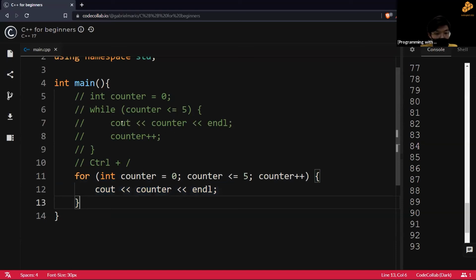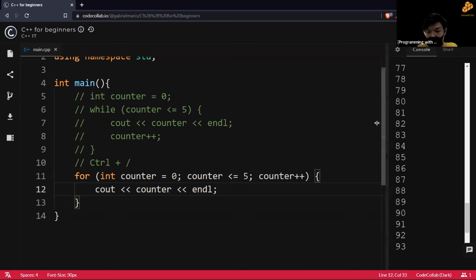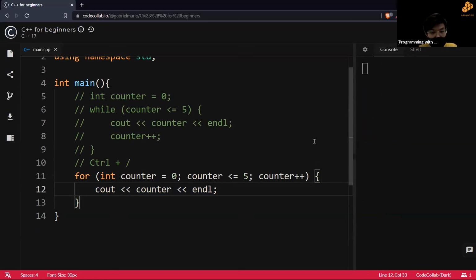As you can see, this is the same output line, but we don't need to write this in the for loop because we already wrote it here at the start when we wrote our for loop.